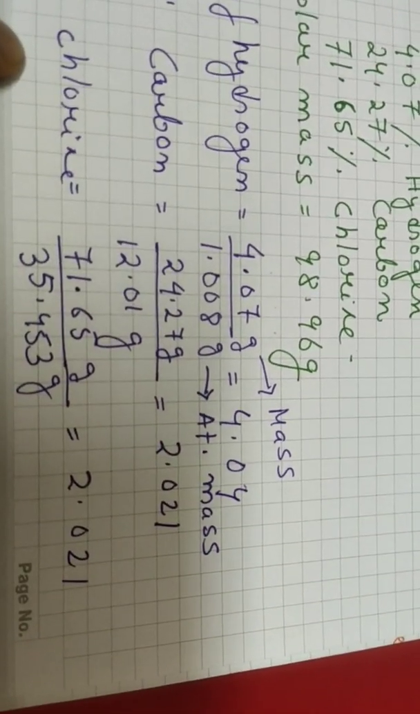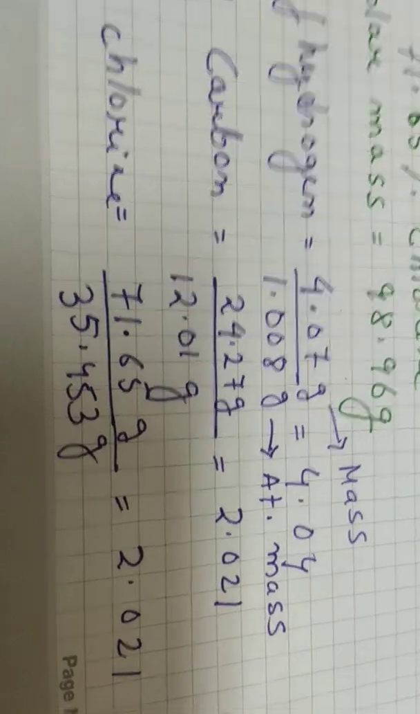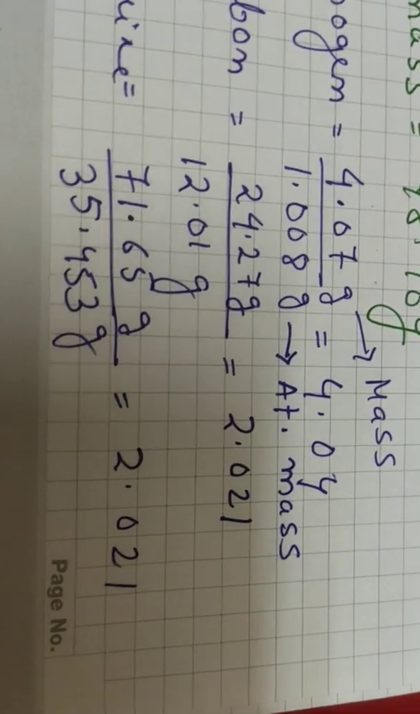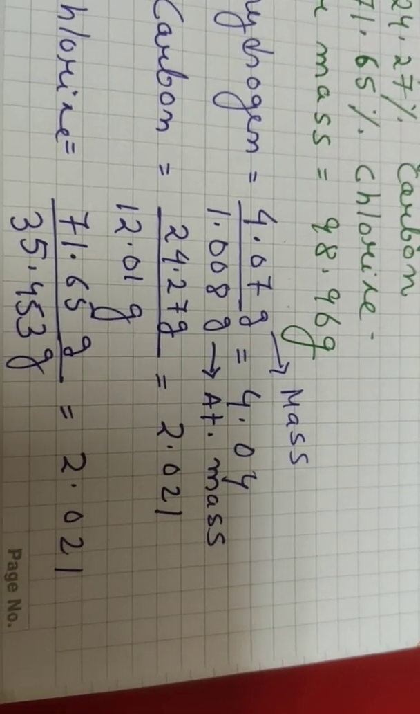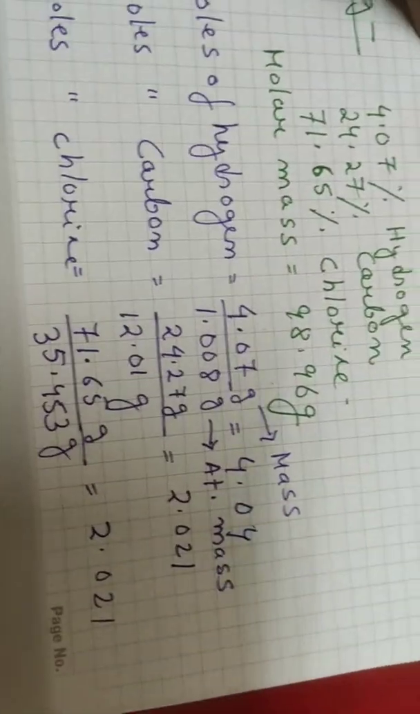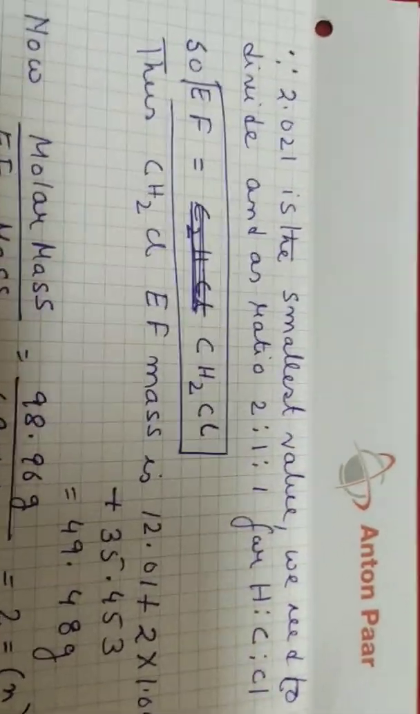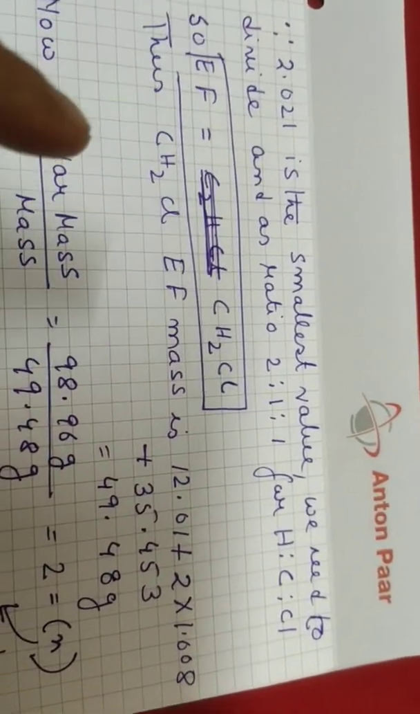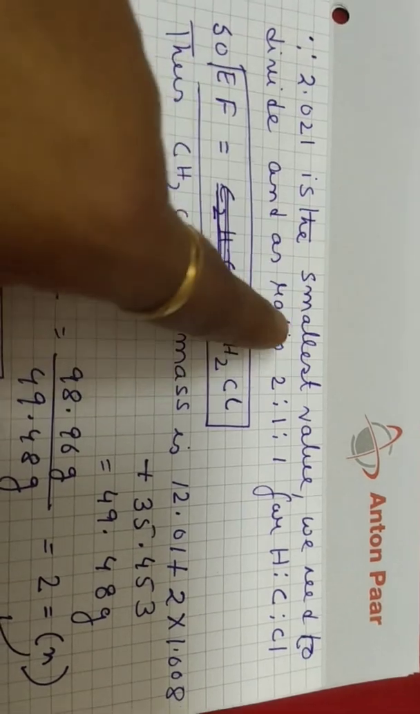Similarly for chlorine also. So for every element, in the next chapter we will study how to determine the atomic mass. So knowing the atomic mass of every element of the periodic table is very much essential for calculating any of the molecular formula or empirical formula. So knowing this ratio, we can easily see that 2.021 is the smallest value and we need to divide and get the ratio as 2:1:1. It is 4.07. So if we divide it by 2, we will get 2:1:1 for hydrogen, carbon and chlorine.